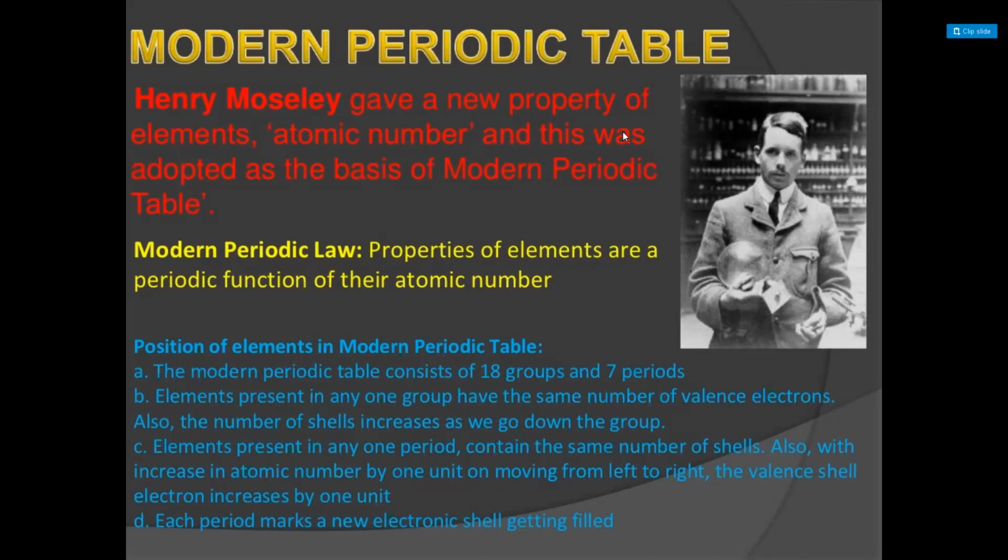The physical properties and chemical properties of an element are the periodic functions of their atomic number.